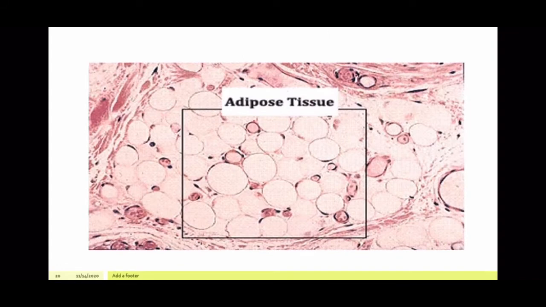Adipose tissue. This is a tissue that is present below the skin and also around the internal organs. This has cells in it which are filled with fat droplets. So obviously, what is it doing? It is storing the fat and it's also supplying energy to the organs that it surrounds.